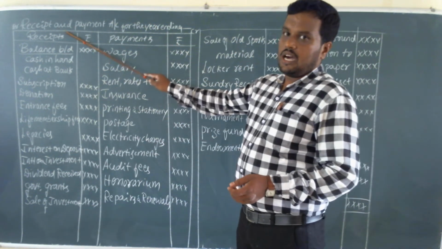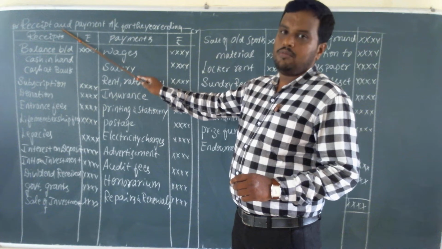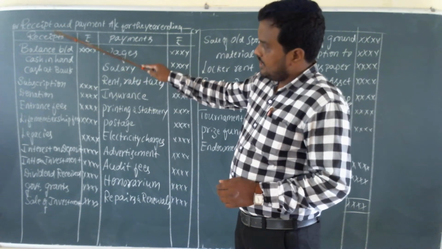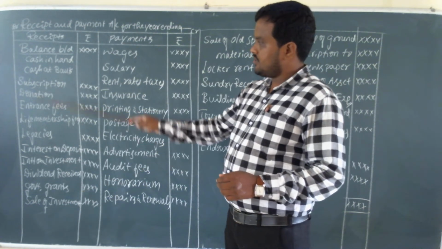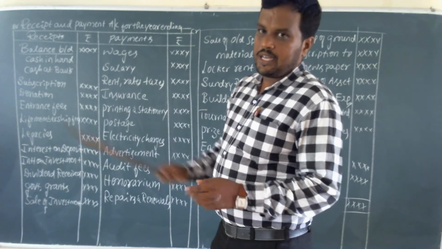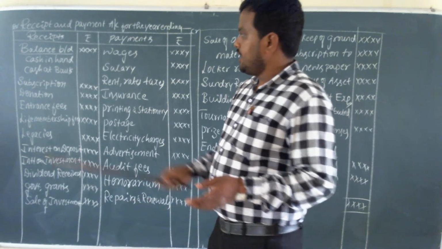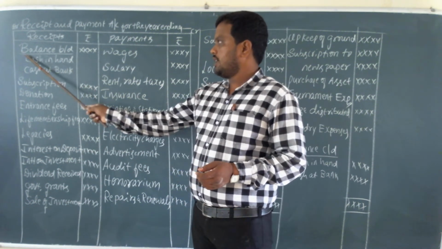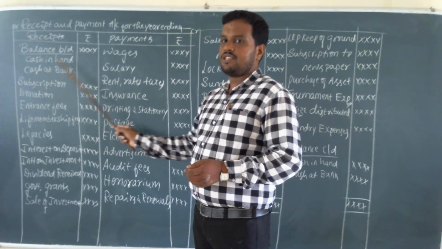We should record all the receipts on the debit side of the receipt and payment account of the not for profit organization. It includes capital and revenue items. First, the opening cash balance of the NPO is recorded, like balance brought down. It is cash in hand or cash at bank.